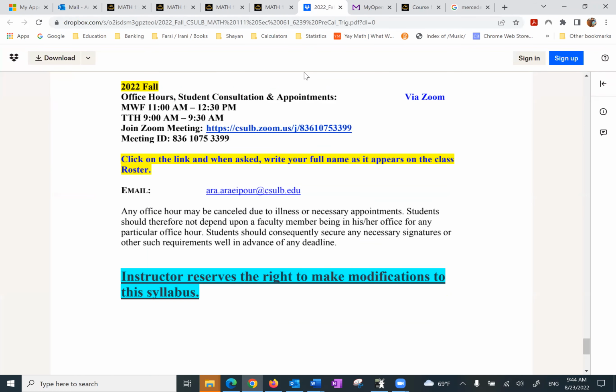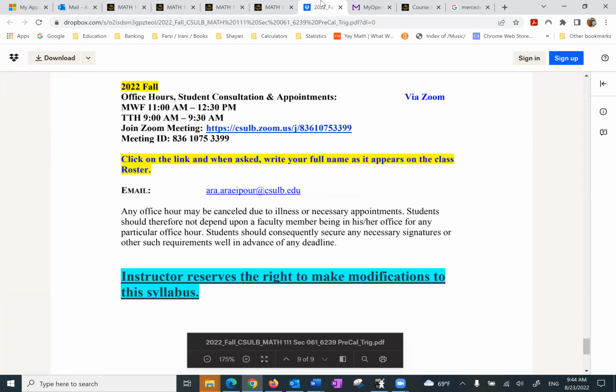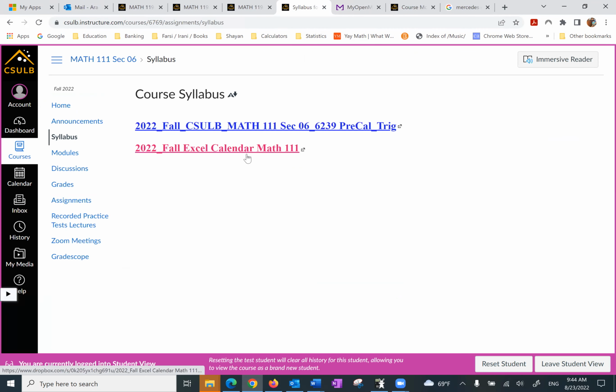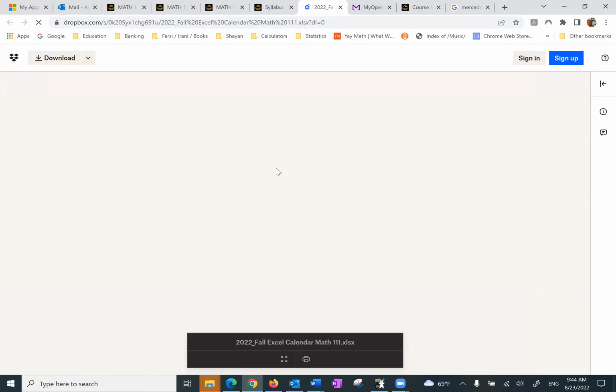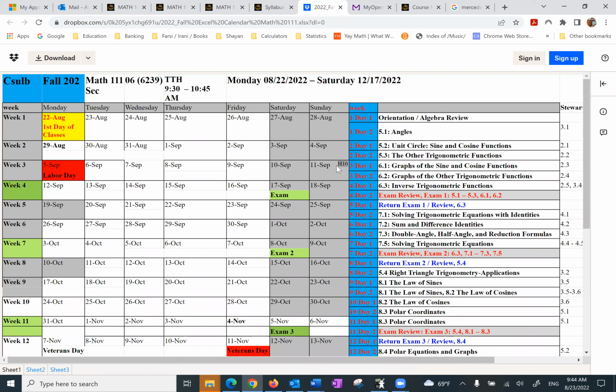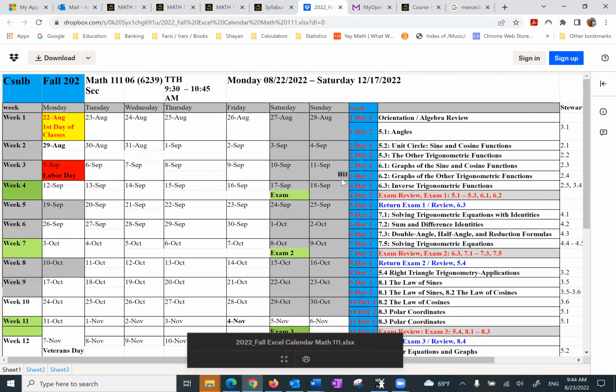So basically, that's the syllabus. Going back to the syllabus, we also have a calendar. On a normal basis, we try to do a section per day. Sometimes we may not be as successful, sometimes we go a tad faster, but roughly a section a day.